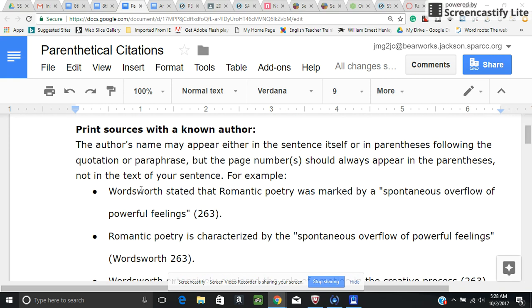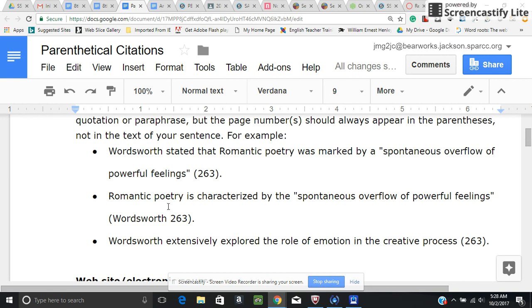Wordsworth would be the author. Wordsworth stated that romantic poetry was marked by a spontaneous overflow of powerful feelings. So you can see we worked the author's last name here so that we only need the page number back here. Notice there's no period here, and the period is here, and we have the page number.